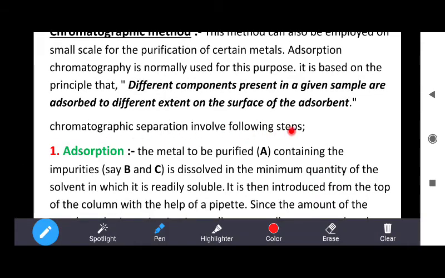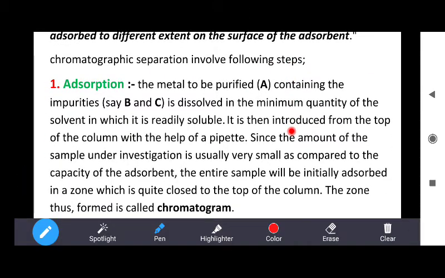Chromatographic separation involves the following steps. The first step is adsorption. What is adsorption? The metal to be purified, suppose the metal is A, which you have to purify, contains impurities like B and C. Firstly, the impure metal is dissolved in a minimum quantity of the solvent in which it is readily soluble.